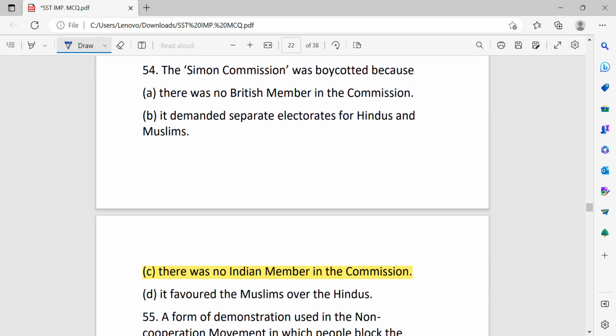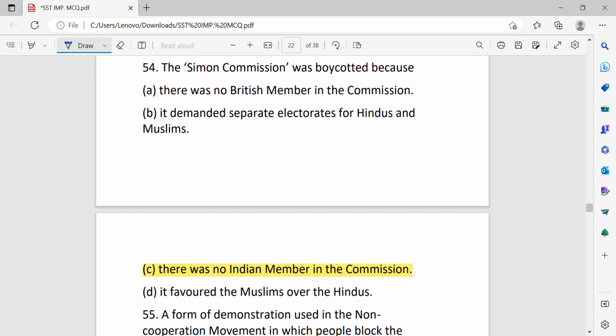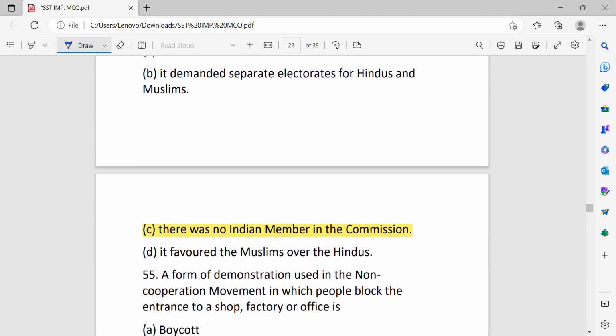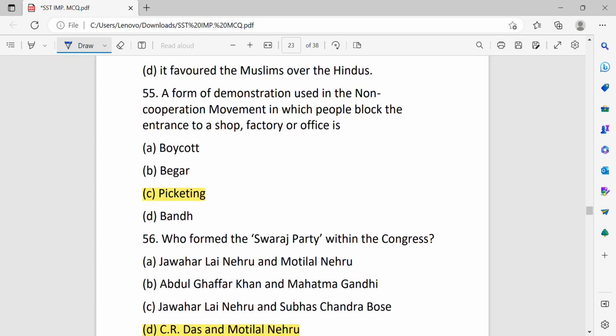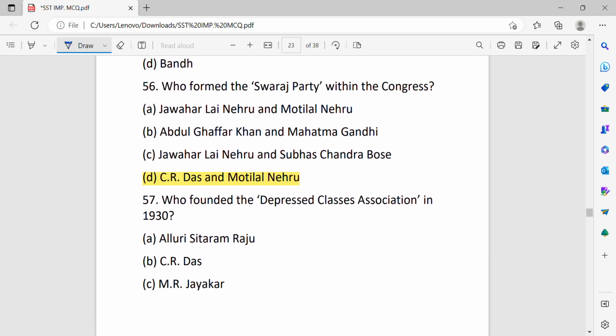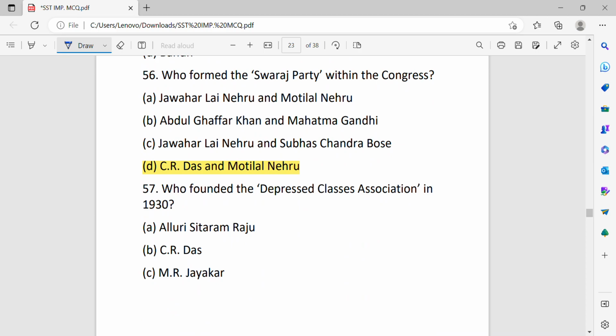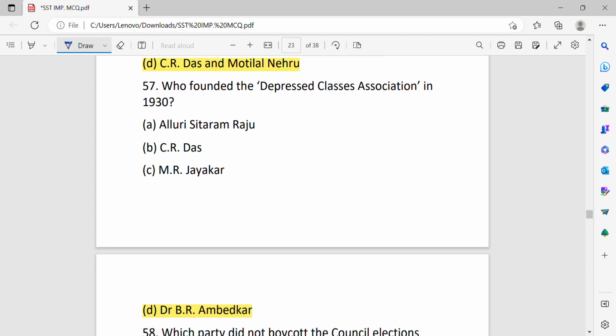The Simon Commission was boycotted because there was no Indian member in the commission. A form of demonstration used in the non-cooperation movement in which people block the entrance to a shop, factory or office is picketing. Who formed the Swaraj Party within the Congress? Motilal Nehru and C.R. Das.